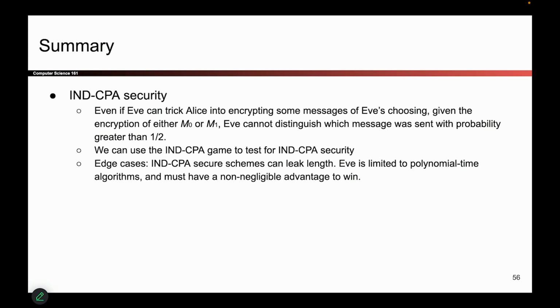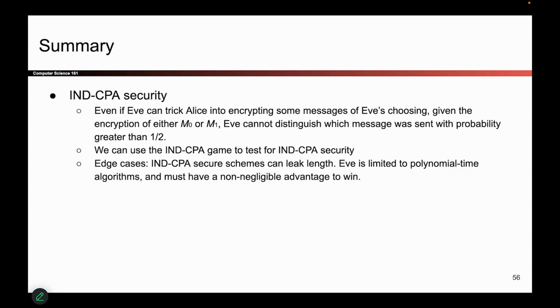And to re-summarize this definition in one line, it goes like this: even if we confer the extra power to Eve, that she can trick Alice into encrypting messages of her choosing, and that was encoded in the game by giving Eve a chance to trick Alice into encrypting any message that Eve wants, even if we give her this power, if we then run the challenge where Eve sends two messages and one gets randomly encrypted, Eve is unable to guess which one was encrypted with probability better than guessing.